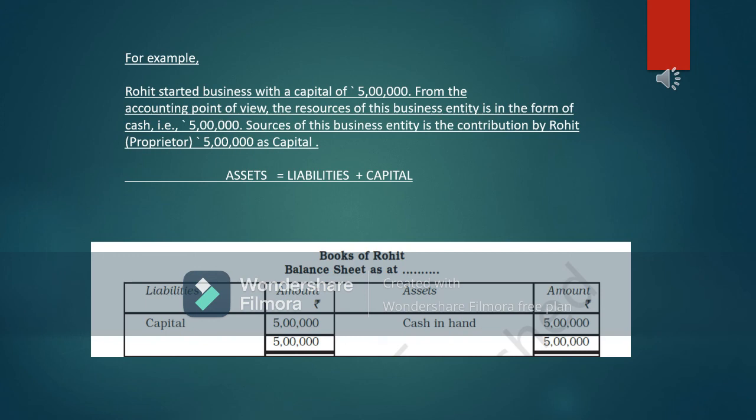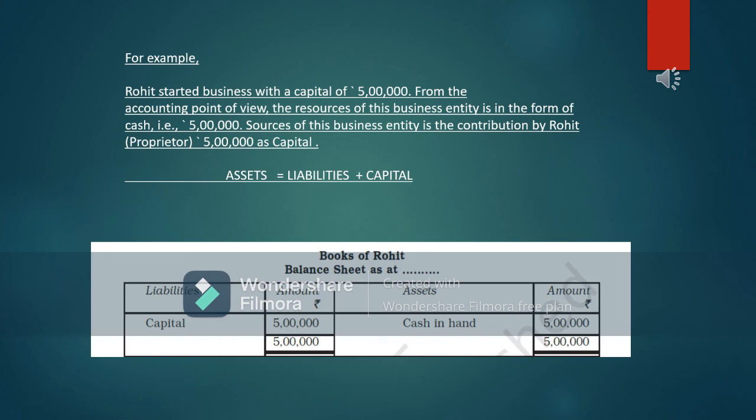So here the capital would be 5 lakh rupees, and on the asset side we will have to write down an equal amount in the correct head.